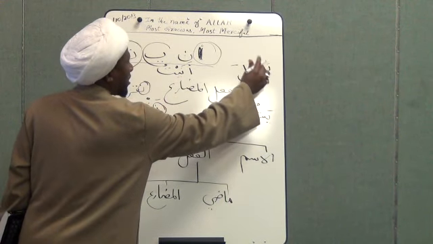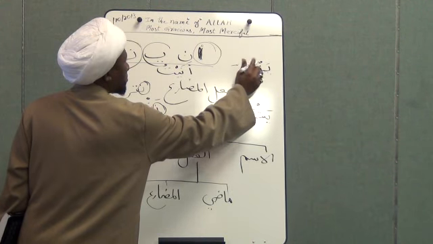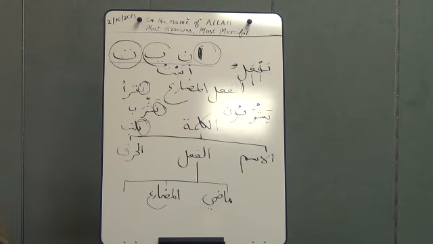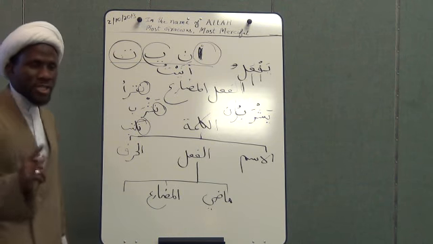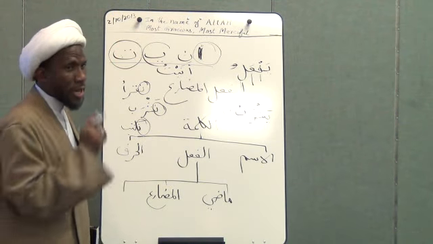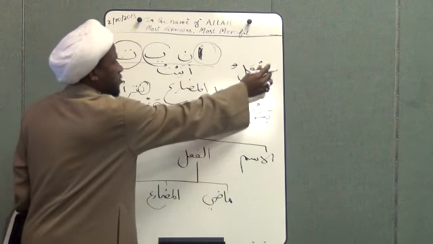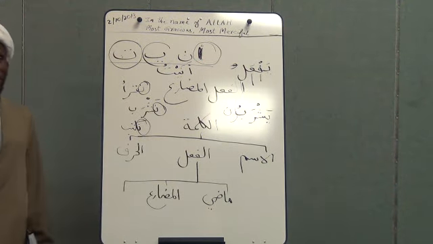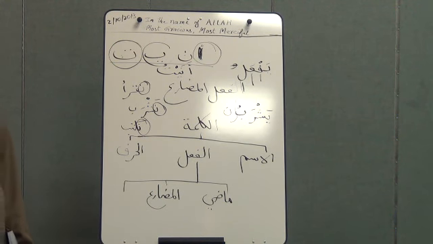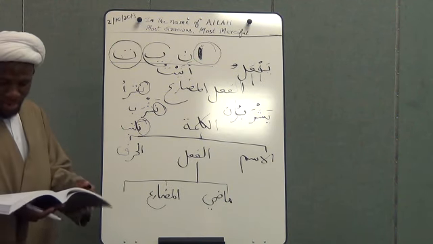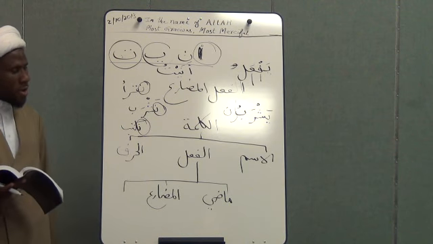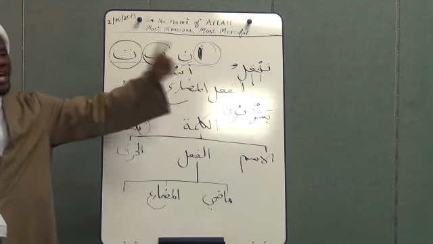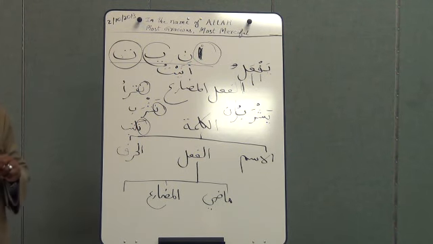Okay, and it becomes ya fa'alu. That's one thing also to remember: in the present tense, the letter always has to come in the front. So you say ya fa'alu, meaning he is doing. Page 94 in this book. So yaf'alu means he is doing, and this yaf'alu is for singular, masculine.